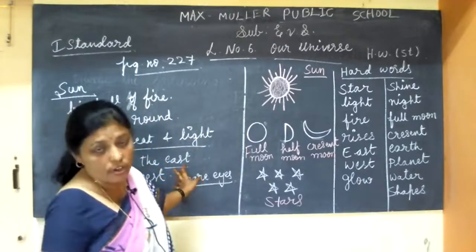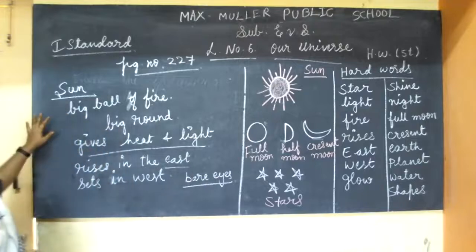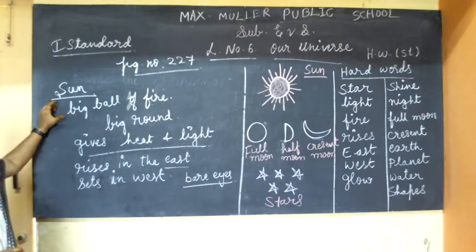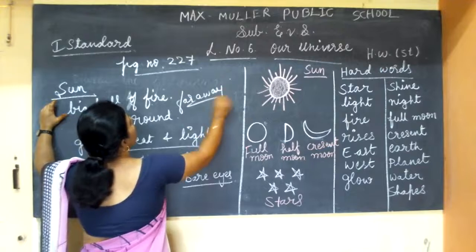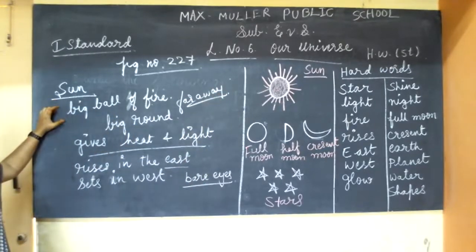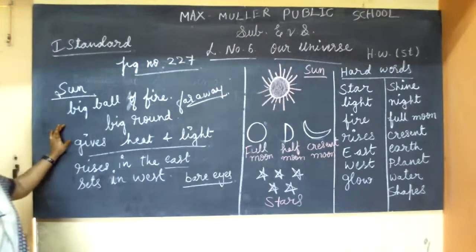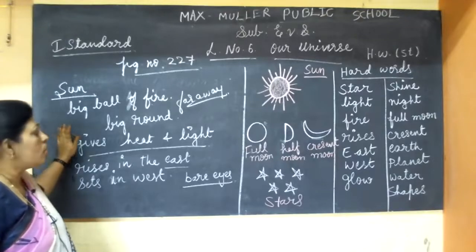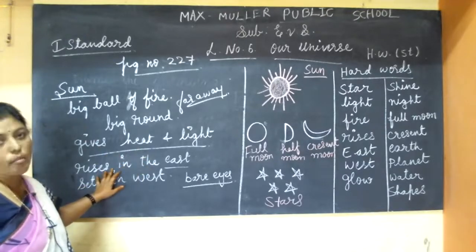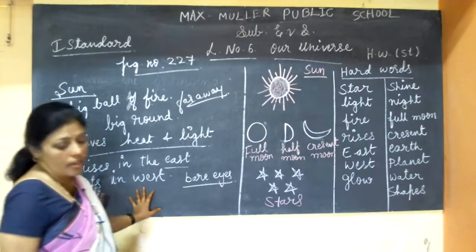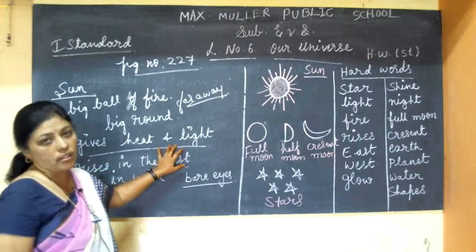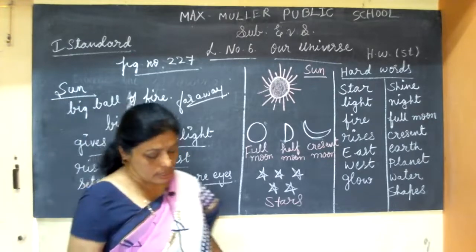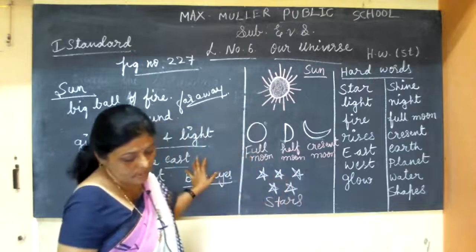Now, have you understood about the sun? I'll repeat it once. The sun is a big ball of fire. It is very far away from us. We can't see it with our bare eyes. It gives heat and light. It rises in the east in the morning and sets in the west in the evening. When the sun gives light, we do all the work, isn't it? We finish all the work in the daytime only.